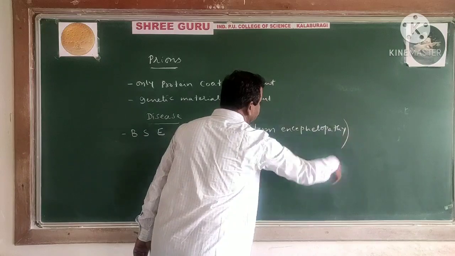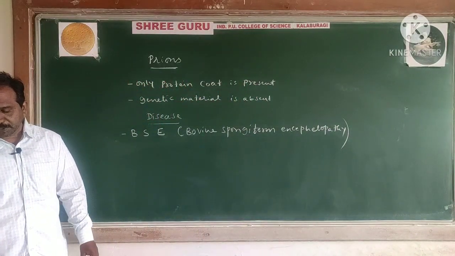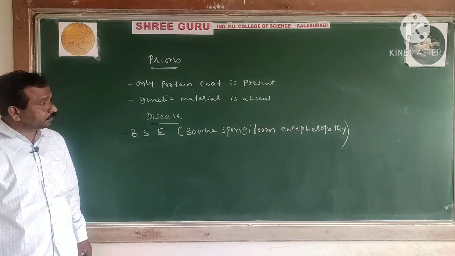Important thing, you can observe that we call it bovine spongiform encephalopathy.